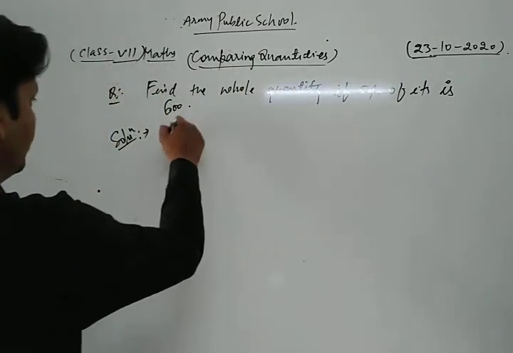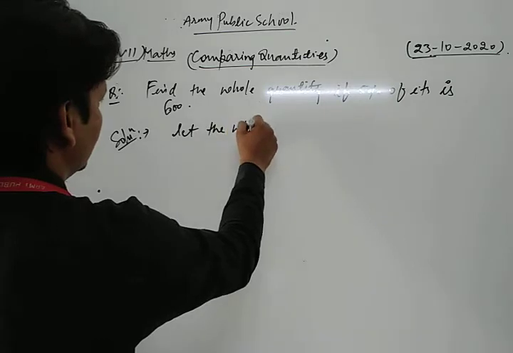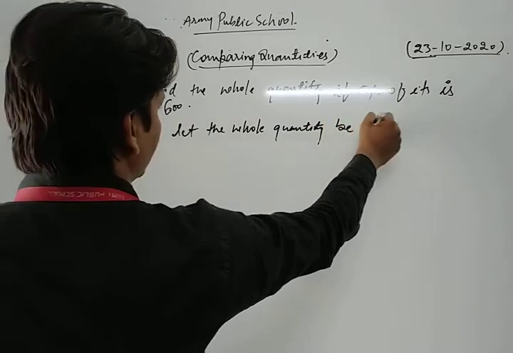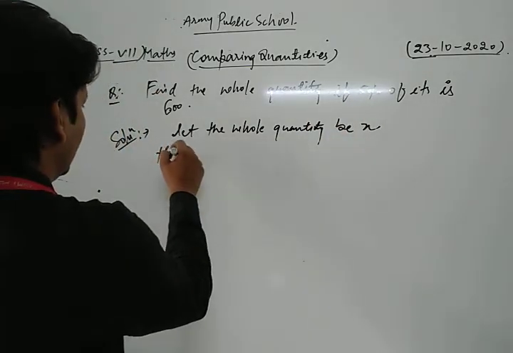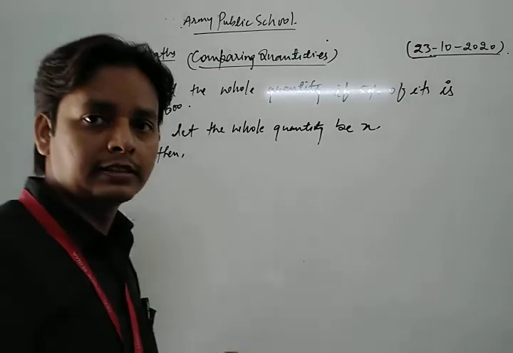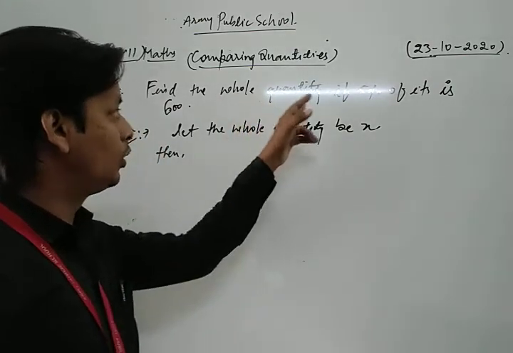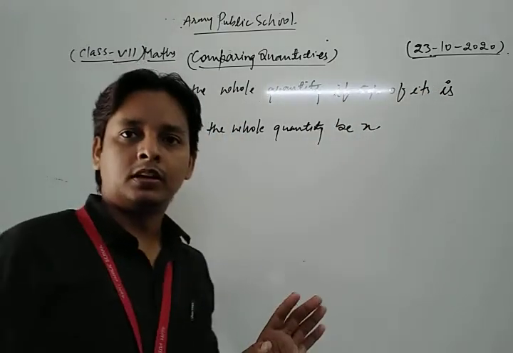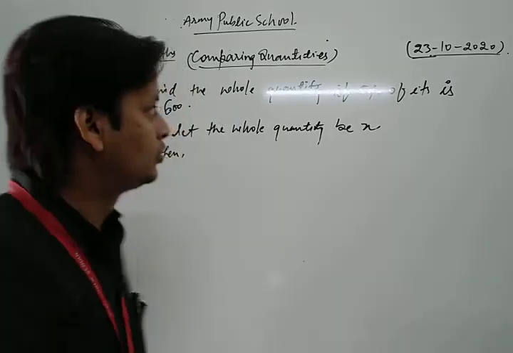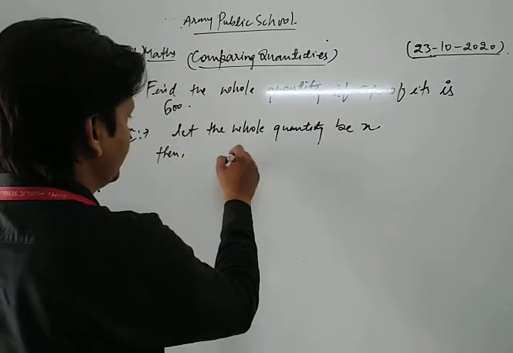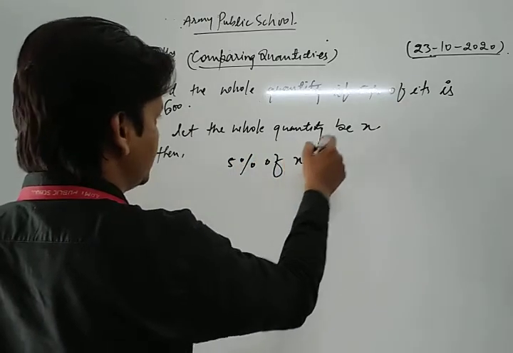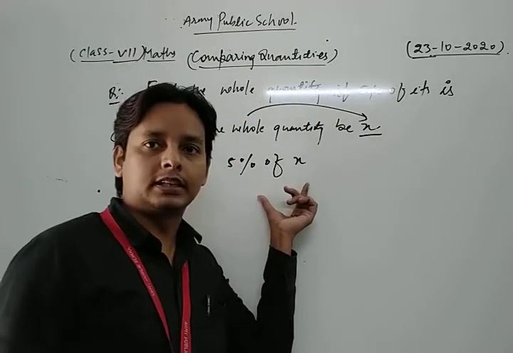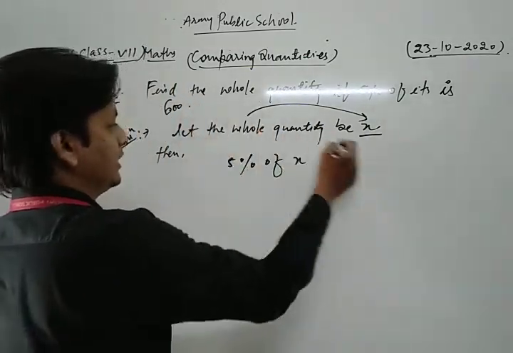Let the whole quantity be x. Then, according to the statement, 5% of the whole quantity is 600. This is the condition. 5% of it means 5% of x, because we take the whole quantity as x. So 5% of x is equal to 600.